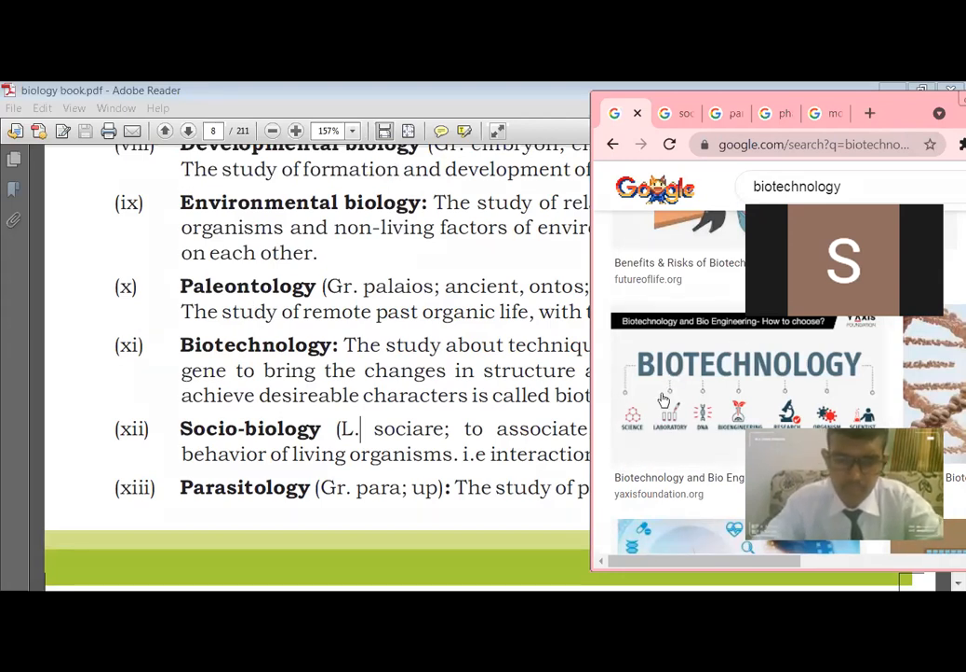Okay. Today we are going to complete the rest of the branches of biology. Open the book on the page number. I think it's the branches of biology we were learning in our last class. Page number 3. Everyone, please open the books on page number 3. We were going through the topic branches of biology.